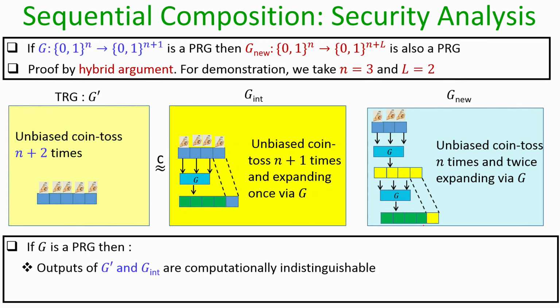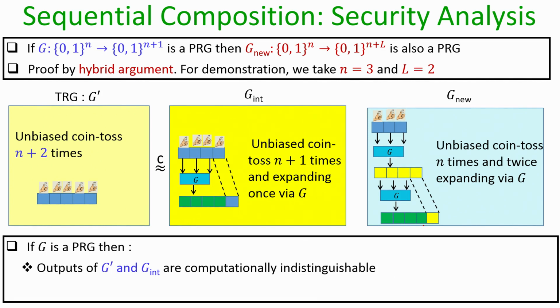That we can establish by reducing a distinguisher who can distinguish between G dash and G-int to a distinguisher who can actually distinguish between an output of the algorithm G from a truly random number generator which produces an output of length 4 bits. I am not going into the details of the proof. I hope that you will be able to complete that proof.